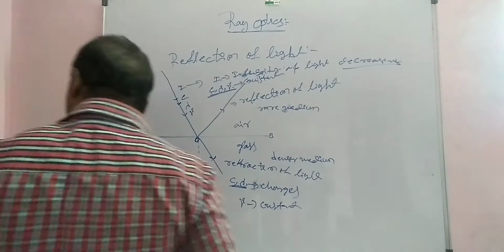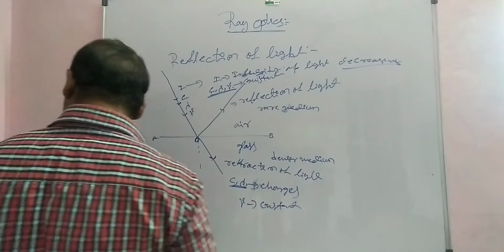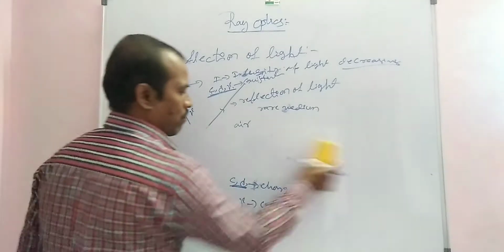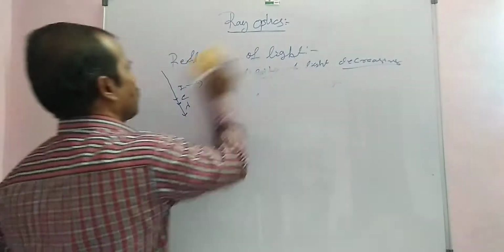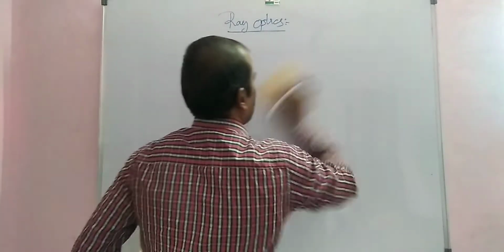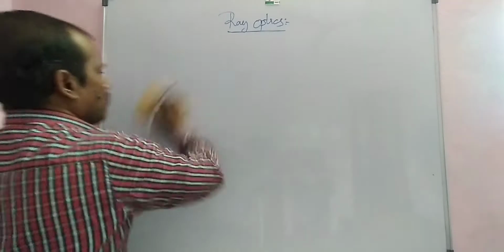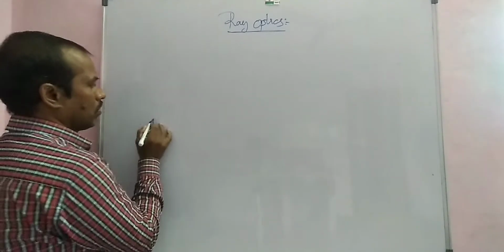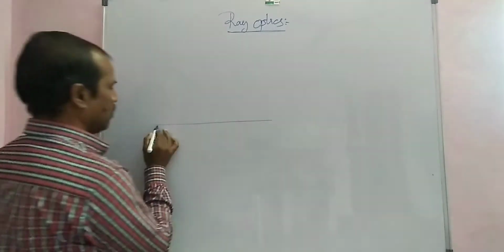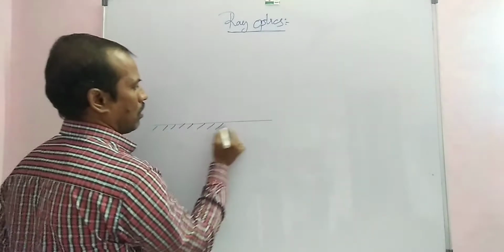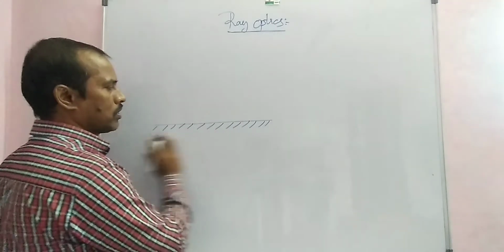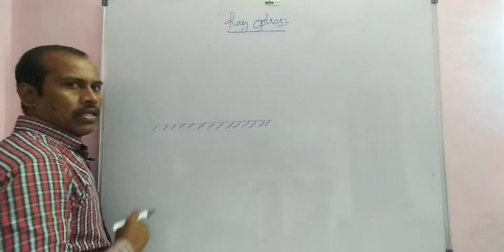Now, the laws of reflection. The laws of reflection are two. First one, for example, a very simple topic: here is a polished surface.